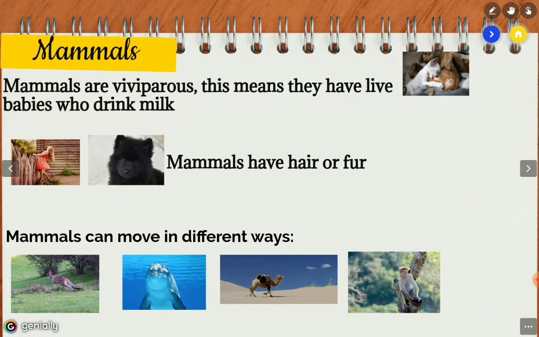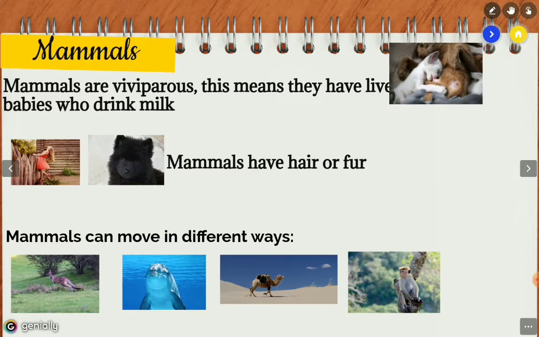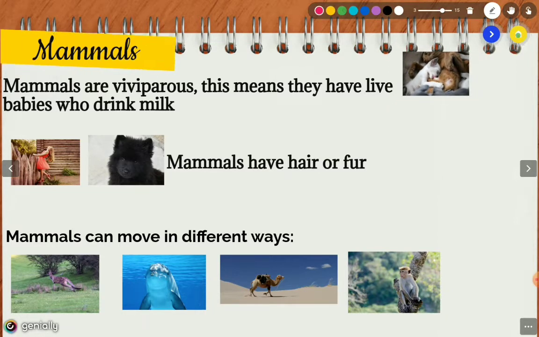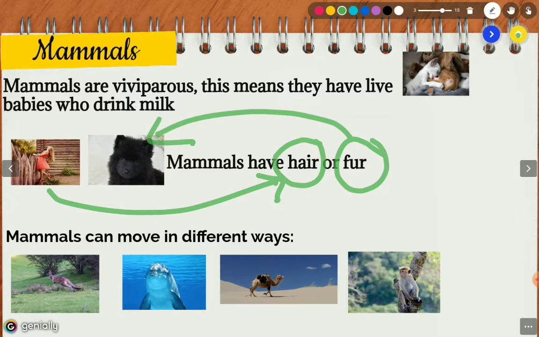Mammals. Well, as you know, mammals, okay, are viviparous animals. What does it mean? This means that they have live babies who drink milk, like in this beautiful picture that you see here. Mammals also, okay, have hair like the humans, or fur like this beautiful dog.